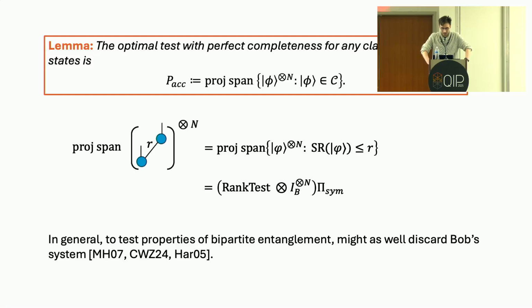And in fact, this equation that I've written down is emblematic of a more general fact, which is that in order to test properties of bipartite entanglement, purifications don't help. You might as well just discard Bob's system and then do spectrum testing on the reduced state. And you can see this in a paper by Hayashi and Matsumoto in 2007, or in Aram Harrow's thesis. And I guess in representation theoretic language, this happens because the unitary group acting on A and the unitary group acting on B form what's called a dual reductive pair, at least with respect to the representation on the symmetric subspace. And this means a version of Schur-Weyl duality applies in this case.